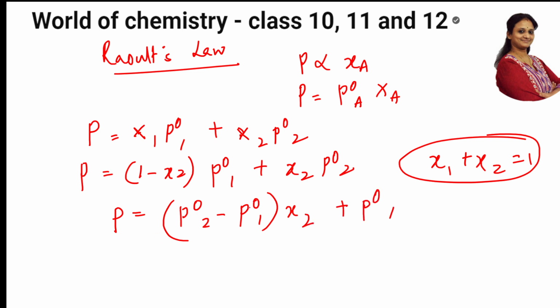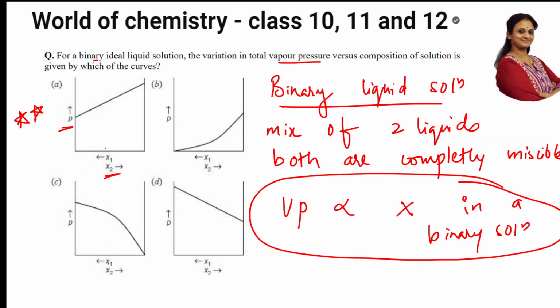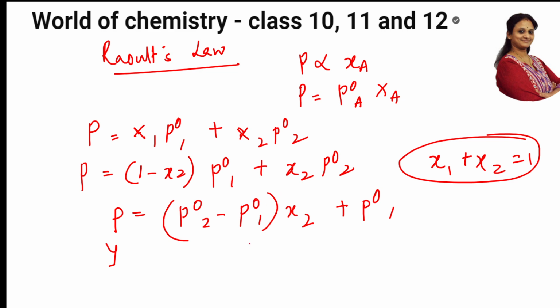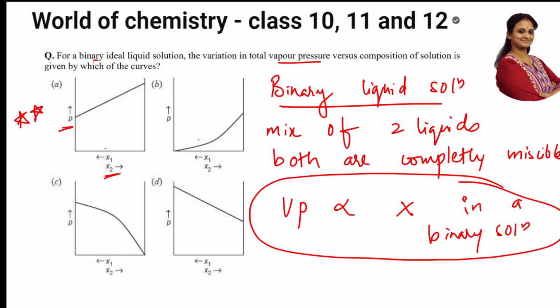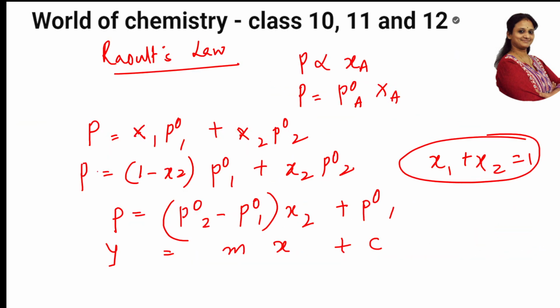Now you see, students, in this case, P is on the y-axis. Then this is equal to mx plus c. This is mx, x value, plus c. This is the slope and this is the intercept. This is on the y-axis, this is on the x-axis. Perfect. And this is c, that's the intercept.